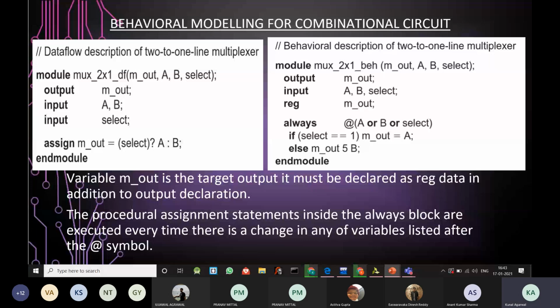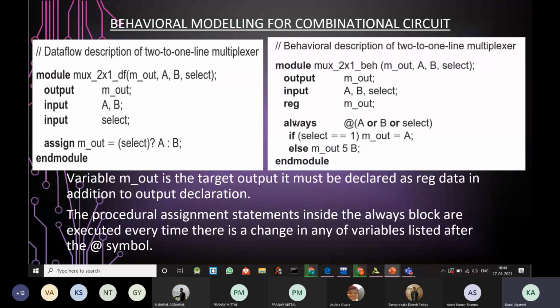So that's mainly used in the case of sequential circuit. Moving ahead, the variable m out is the target output and it must be declared as reg data in addition to the output declaration. The procedural assignment statements inside the always block are executed every time there is a change in any of the variables listed after the @ symbol. So we are talking basically about this time.